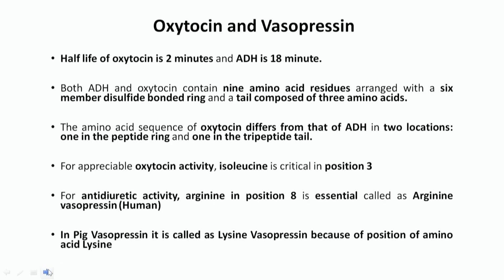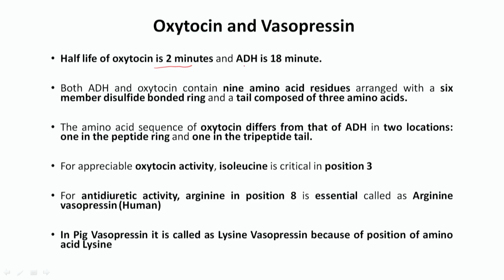Then a few of the important properties of oxytocin and vasopressin: the half life of oxytocin is only 2 minutes. So, if an oxytocin injection has been given, the milking should start within 2 minutes and should be finished in 5 to 7 minutes, whereas ADH has a half life of around 18 minutes. Both ADH and oxytocin are made up of around 9 amino acid residues, and they have a ring structure and a tail structure.